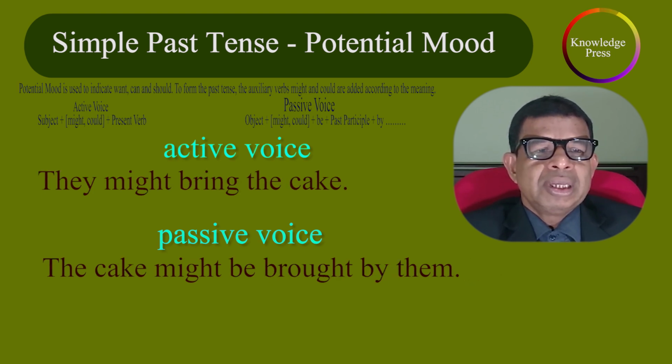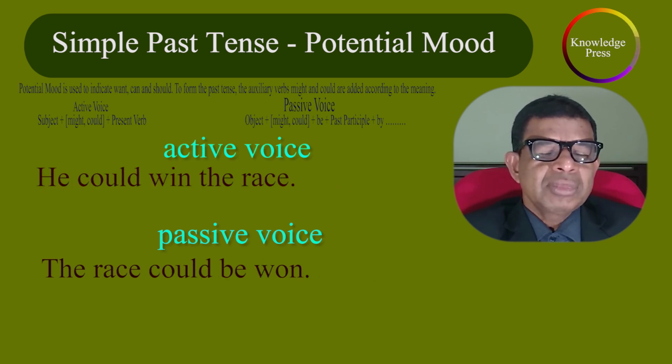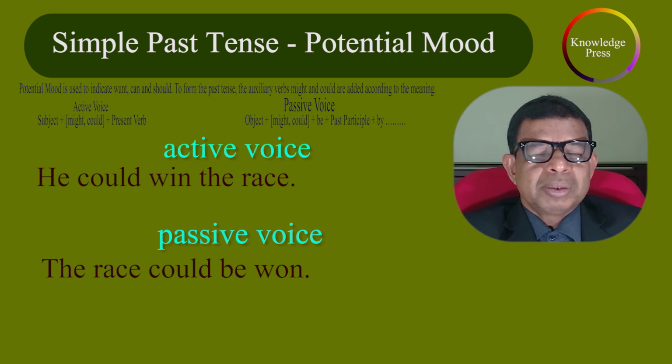Active voice. They might bring the cake. Passive voice. The cake might be brought by them. Active voice. He could win the race. Passive voice. The race could be won.